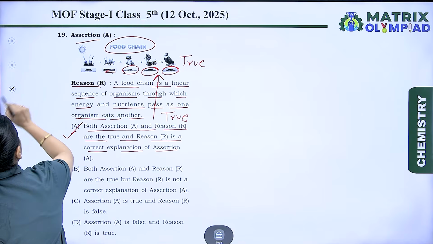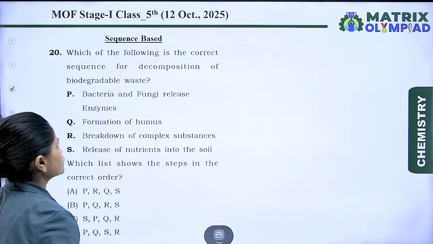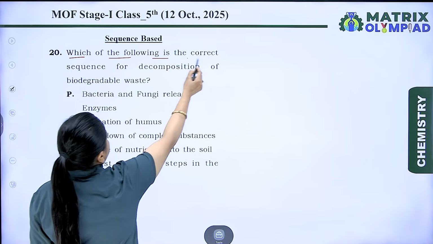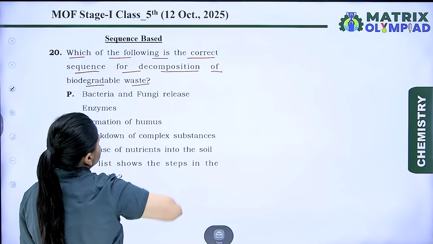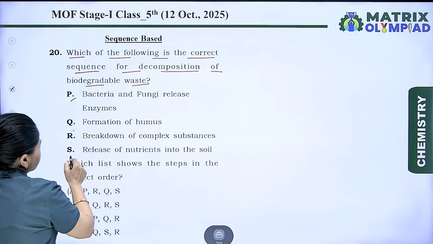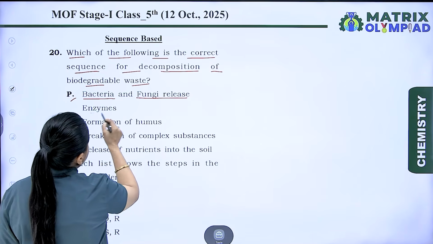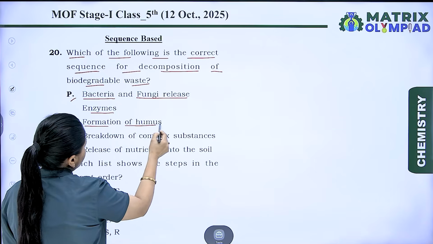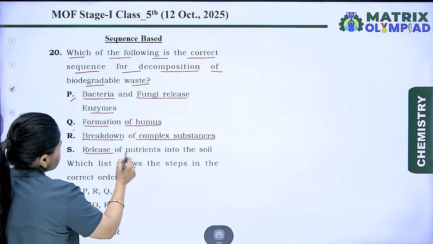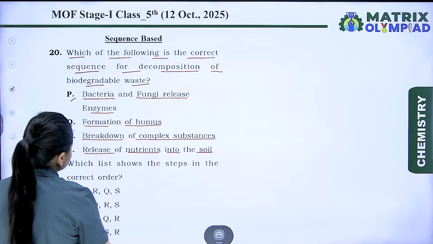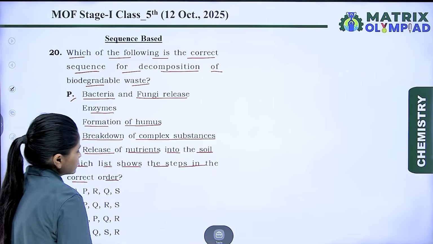So take the next question. This is a sequence-based question. Which of the following is the correct sequence for decomposition of biodegradable waste? There are four steps, P, Q, R, S. P: bacteria and fungi release enzymes. Q: formation of humus. R: breakdown of complex substances. S: release of nutrients into the soil. Which list shows the steps in the correct order? Let's check.